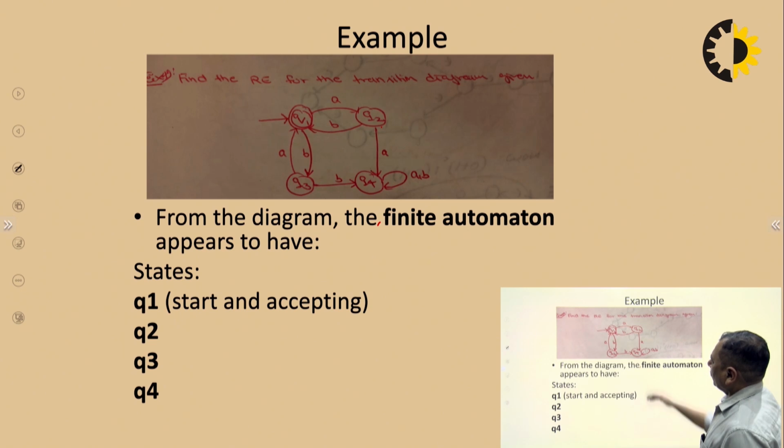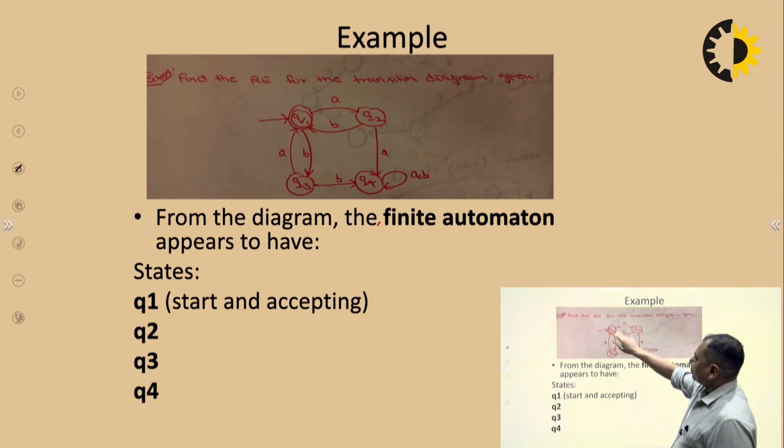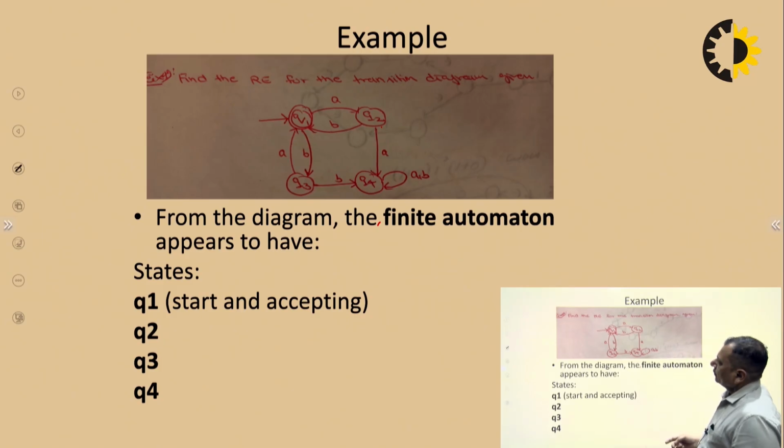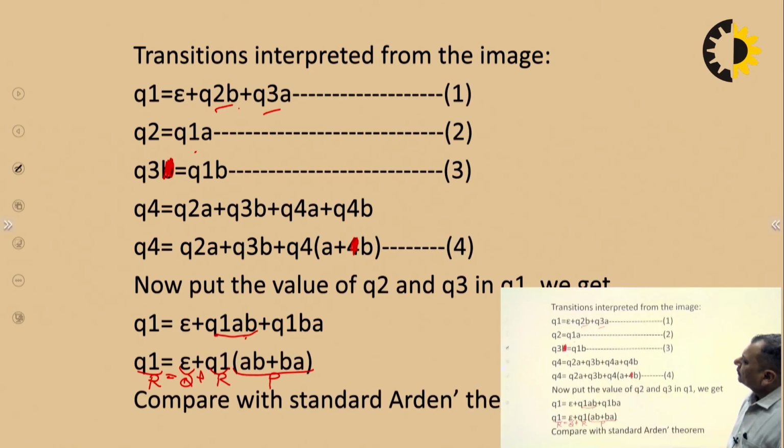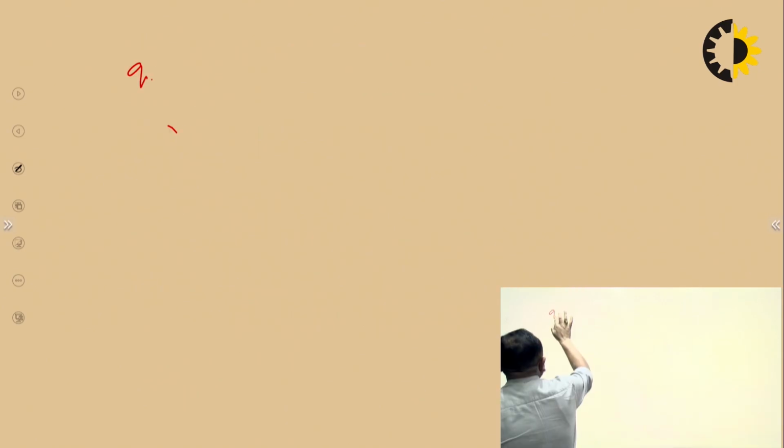So in the given diagram we can see it is accepting null, accepting AB, accepting BA, AB also accepting, BA also accepting. Okay, so by this Arden's theorem we can find out the regular expression. Q1 is the accepting and the final state.